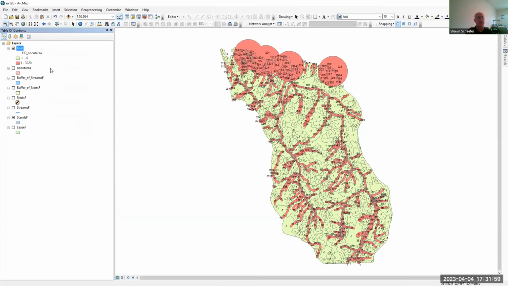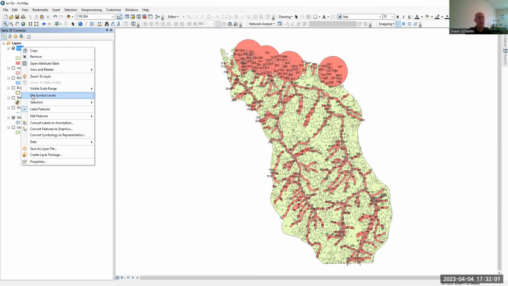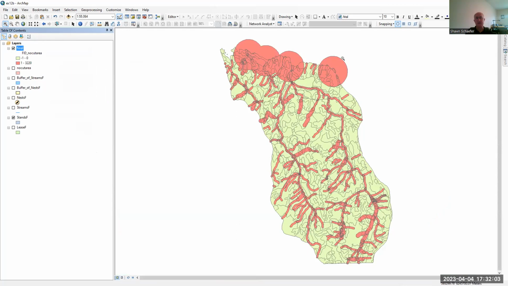The areas, and then let me turn off the labels too. So you can see areas that are colored red are areas you're not allowed to harvest. And so intuitively, you can see that includes all of the areas within the goshawk nest buffer, as well as all of the buffers for the creeks. And you can see some of the creeks are wider where we have spawning going. Okay, so lastly now we have to get our value.